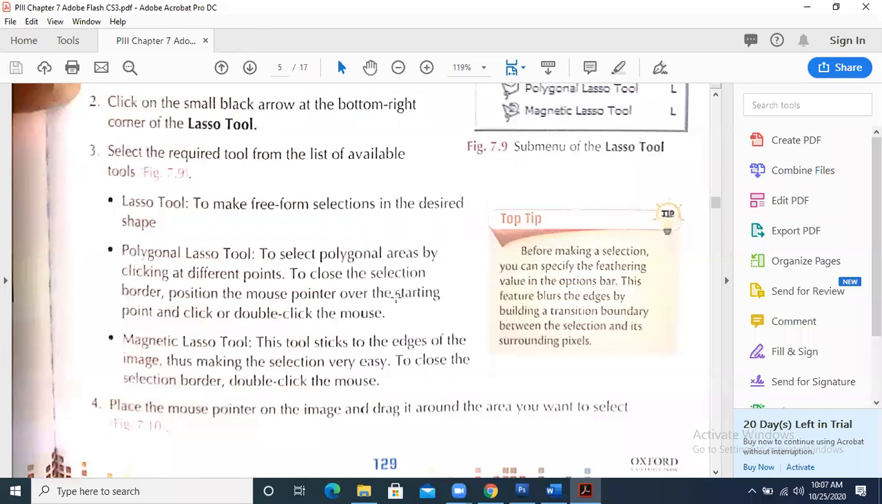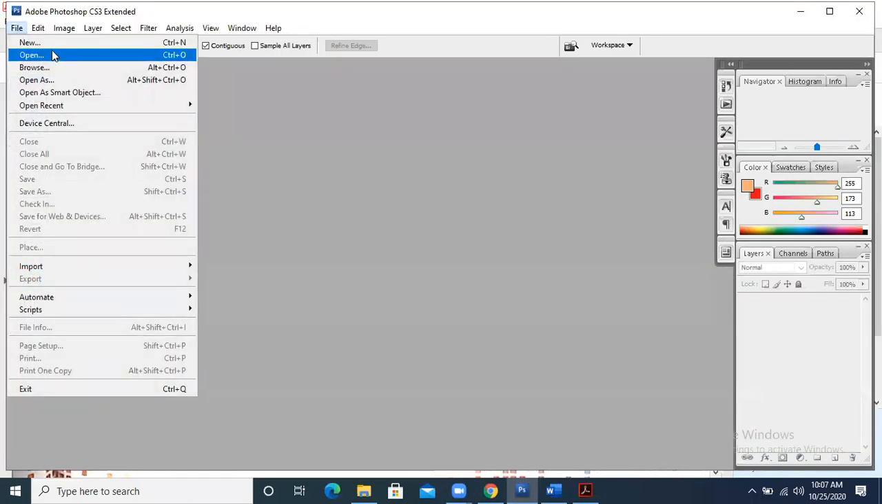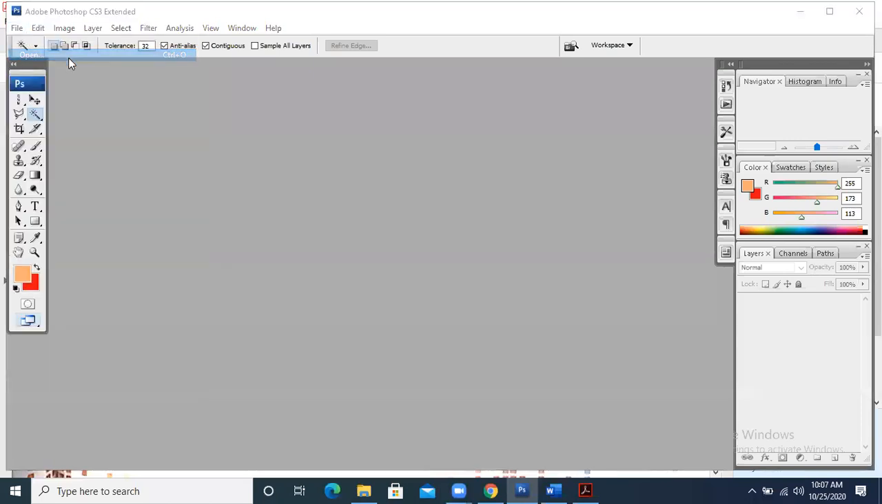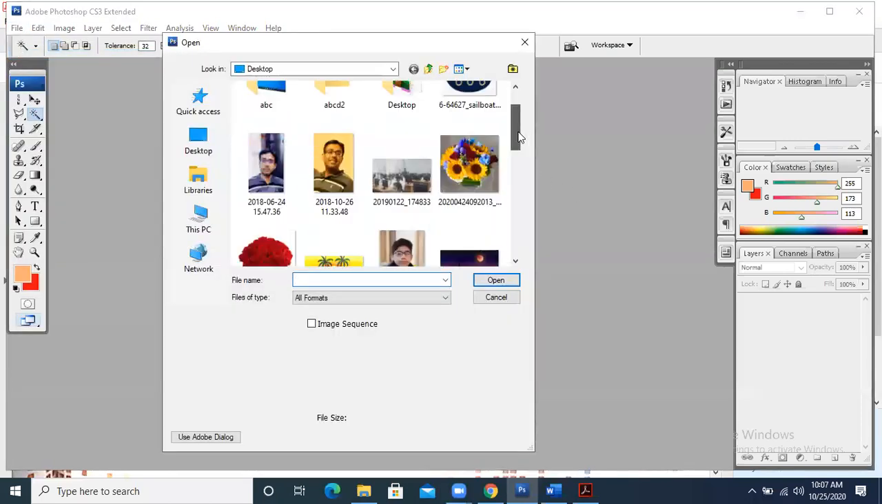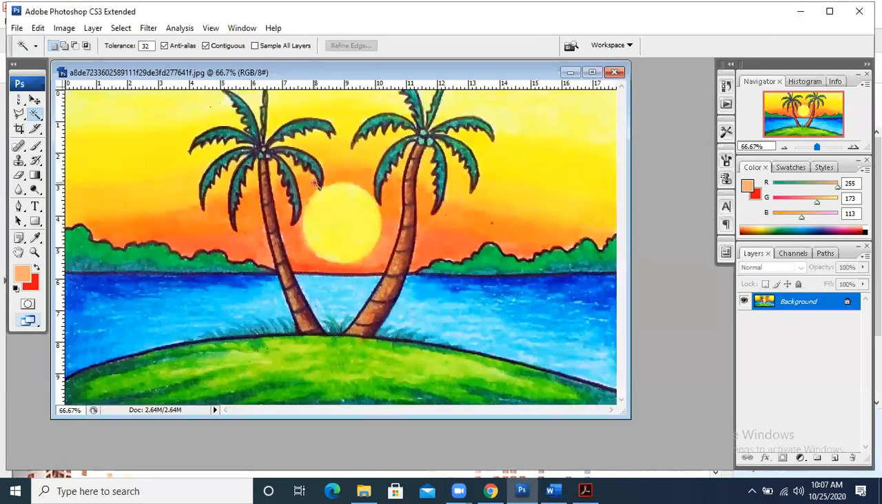So I am going to explain all three of these tools. Now we open Adobe Photoshop. I take a new file, or rather I am going to take some images. Okay, let's suppose I take this image. It is basically a hand-drawn scenery-like image. Now I want to select something. So what are the options in this lasso tool?